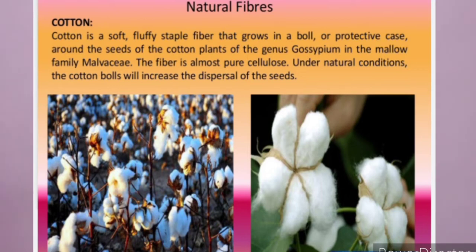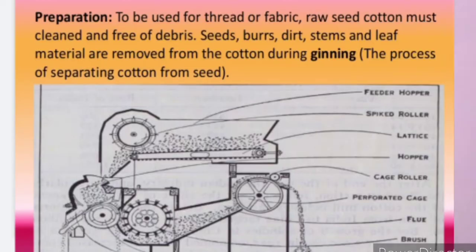Now, the process of the production of cotton fiber involves many steps. The first step is the ginning. Ginning is the process of collection of the cotton fibers or the cotton balls from the cotton plant.